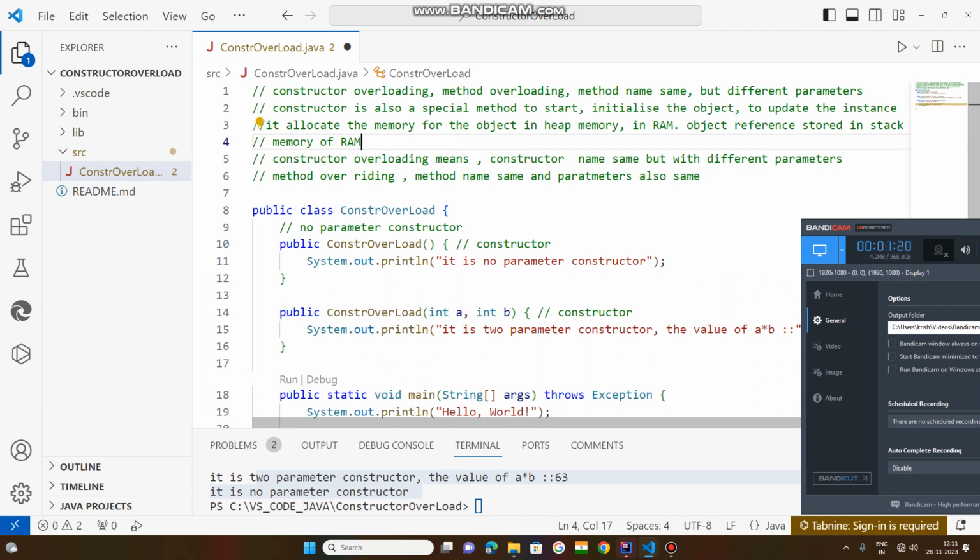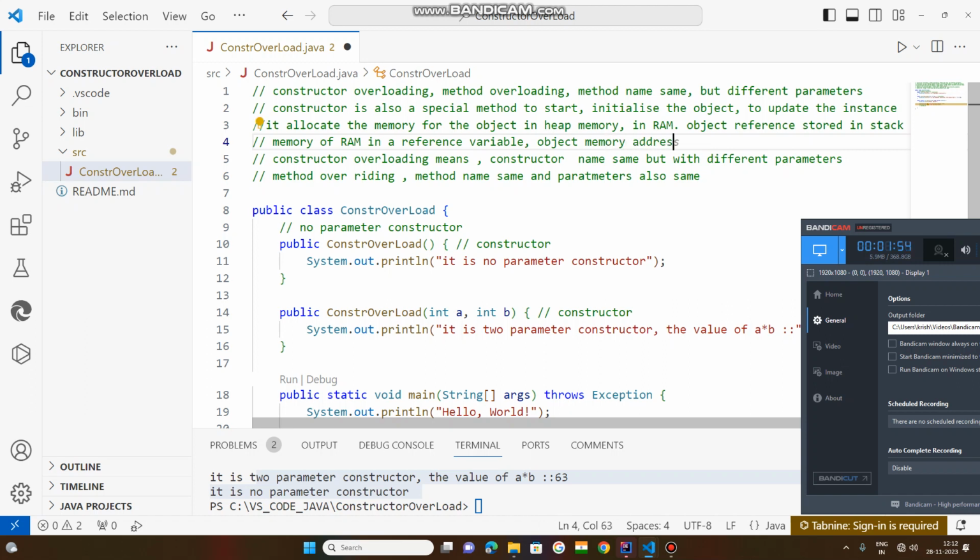The object reference is stored in stack memory of RAM as a reference variable. In that reference variable, the object address will be stored. Object address means memory address.